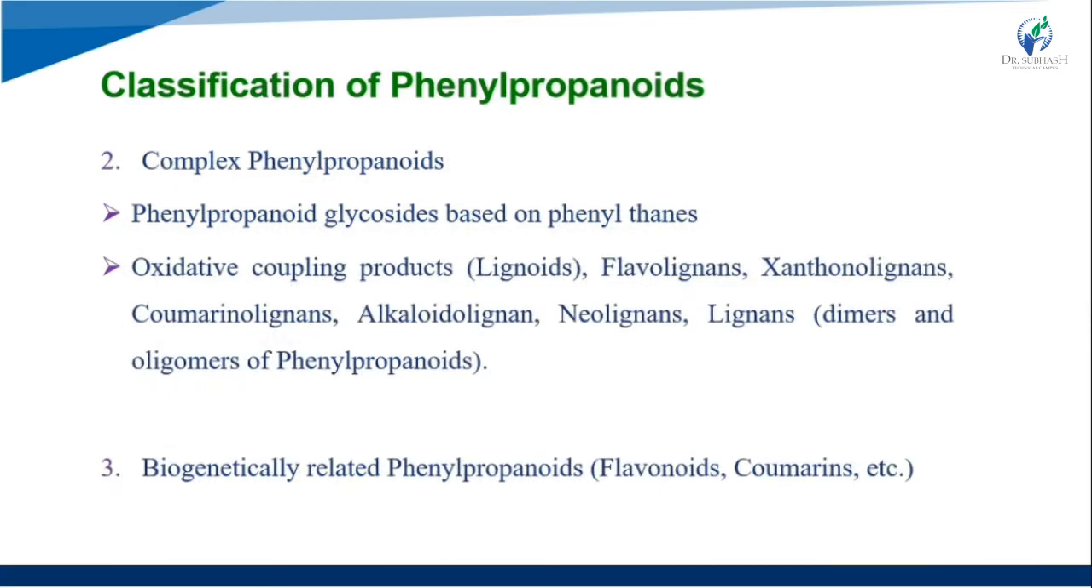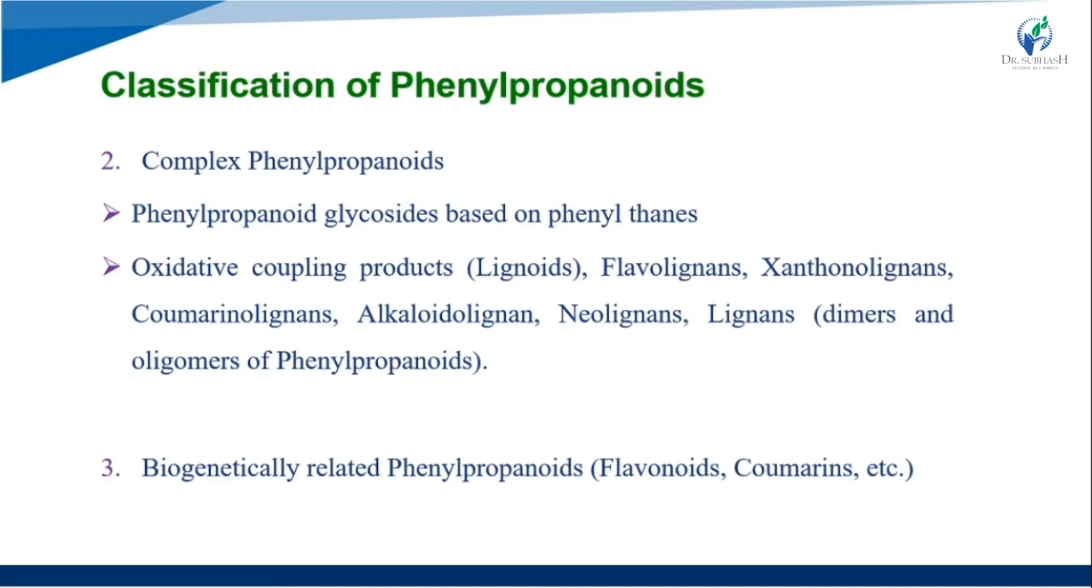The second class is the complex phenylpropanoids. In these, phenylpropanoid glycosides and phenylethanoids are present. Then oxidative coupling products like lignoids, flavolignans, xantholignans, coumarinolignans, alkaloidolignans, neolignans, lignans, and dimers and oligomers of phenylpropanoids. These are the structures we consider in complex phenylpropanoids.